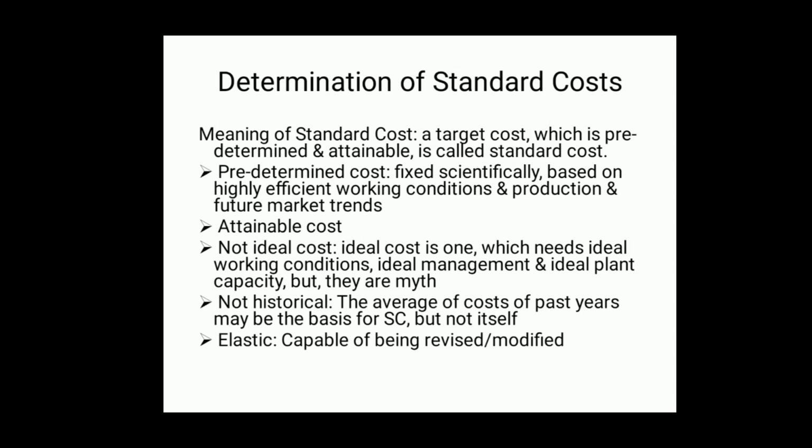Predetermined, that means fixation of standard in advance of production, and it is fixed scientifically. And while fixing the standard, the basis is efficient working conditions. It is always based on efficient working conditions and efficient production. Further, future market trends are also considered. As already said, it is an attainable cost. Reasonably, it should be capable of being attained.